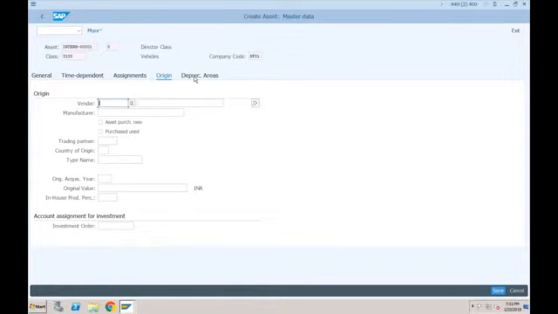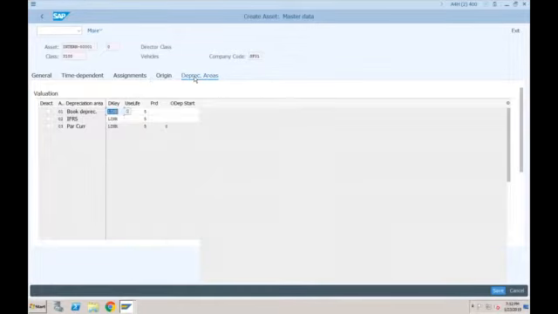Otherwise, just go to the depreciation areas. Okay, again, there is no change here. You can see this useful life and all we maintained will be configured. So system is assuming the useful life is 5 years. But let's say due to some reason, if you want to change the useful life to 4 years instead of 5, so for book depreciation, which means according to India GAAP, the useful life is 5 years. But according to IFRS, the useful life is 4 years. Okay, so just press enter and save this.